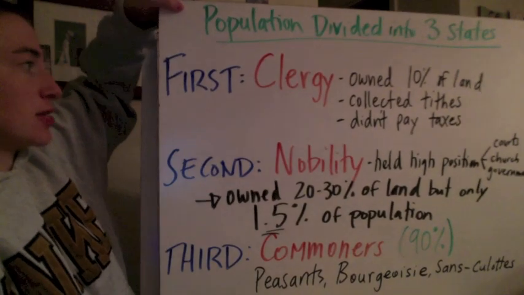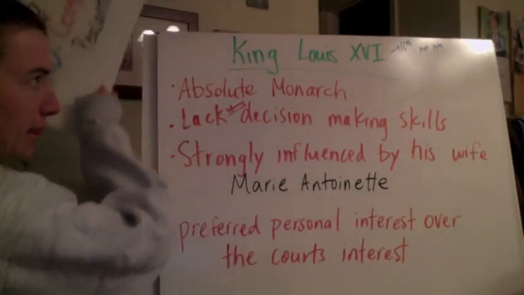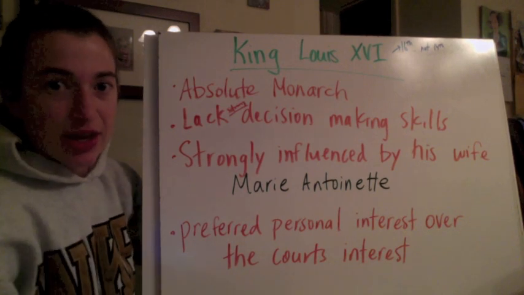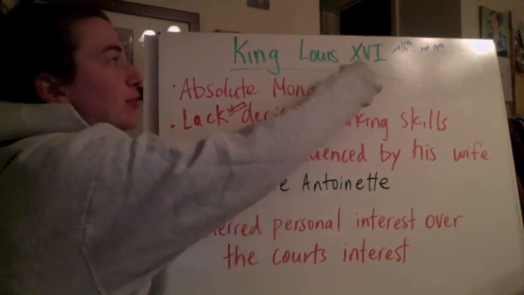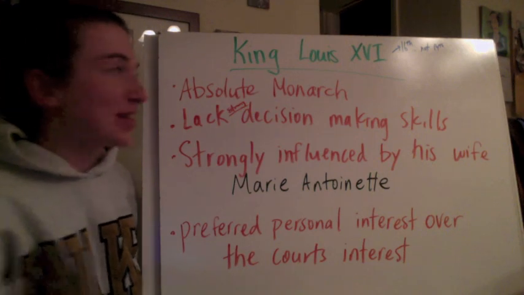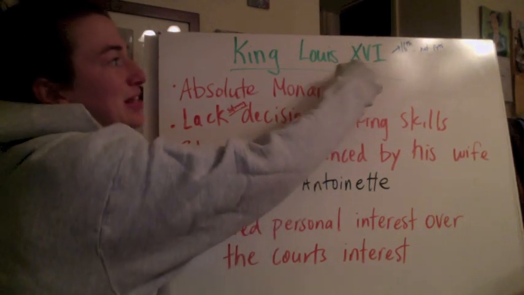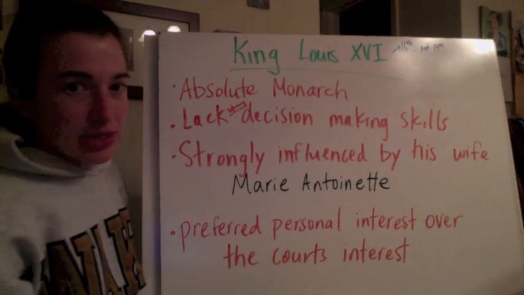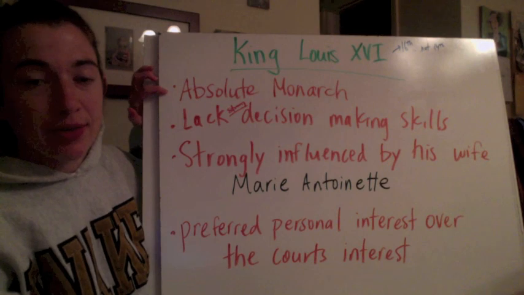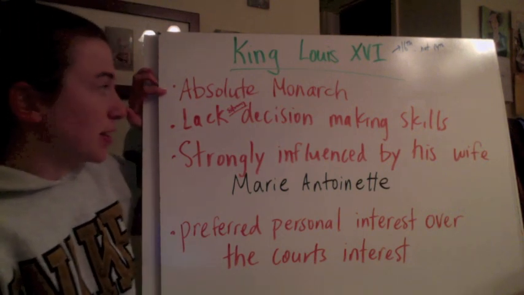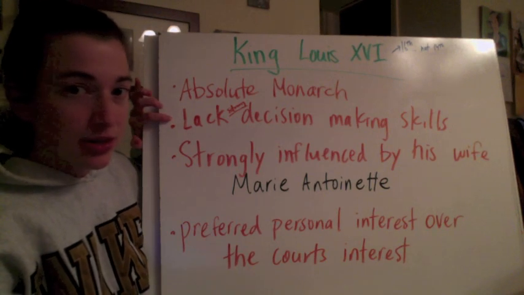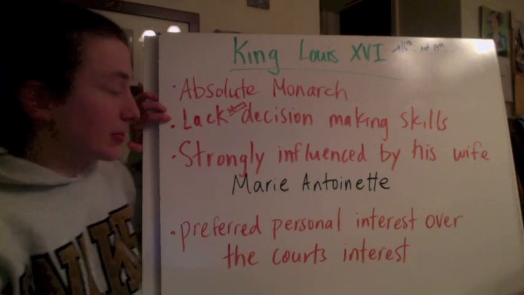The next cause is King Louis XVI. Note the Roman numerals here. It looks very familiar to the absolute monarch Louis XIV, but it is Louis XVI: 10, 5, 1 equals 16. He was an absolute monarch, much like the ones we studied in our previous lesson. He lacked strong decision-making skills. It's something you need in a leader, and he did not have it.